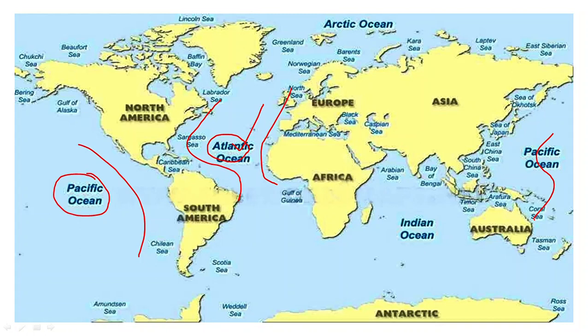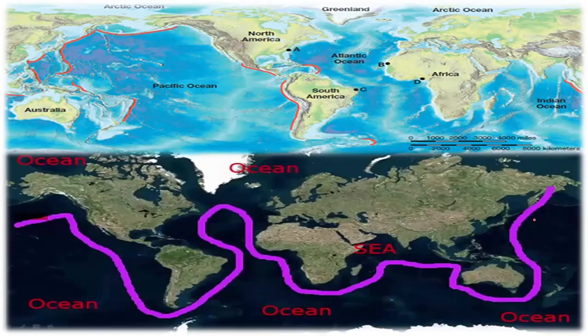Now let's come to the sea. Seas are water bodies nearby the land mass area, or you can say that a sea is a water body which touches multiple countries. Oceans touch multiple continents and seas touch multiple countries. Here in this image, you can easily differentiate between the two. Seas are the nearby landmass area and oceans are the large water bodies between the continents.